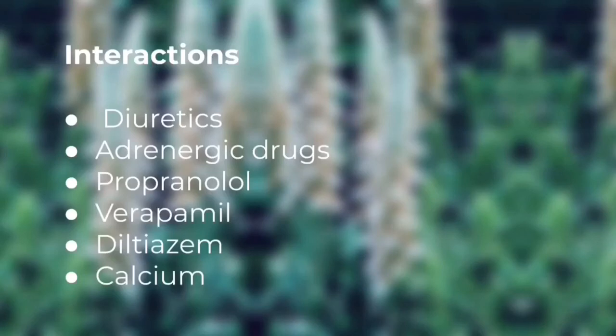And we should not give it with propranolol, verapamil, diltiazem. Propranolol is a beta adrenergic blocker, while verapamil and diltiazem are calcium channel blockers. We should not give with these because they can suppress the AV conduction, and we should not give along with calcium because it can cause toxicity. So that's the interactions.